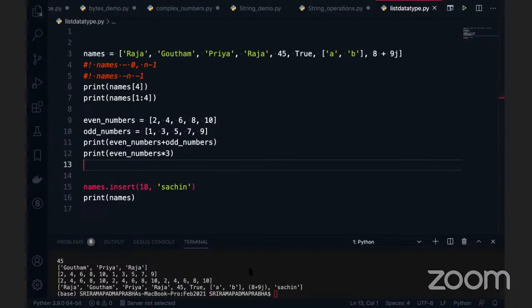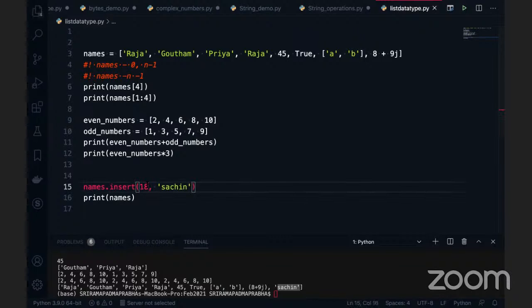Okay, so even though you are giving an incorrect index, the maximum value can be considered for this. What is the maximum value of this? The length of the names string. So at the end, this value will be added. You don't get an error. Generally, people think you'll get an error here, but insert can allow any index value.